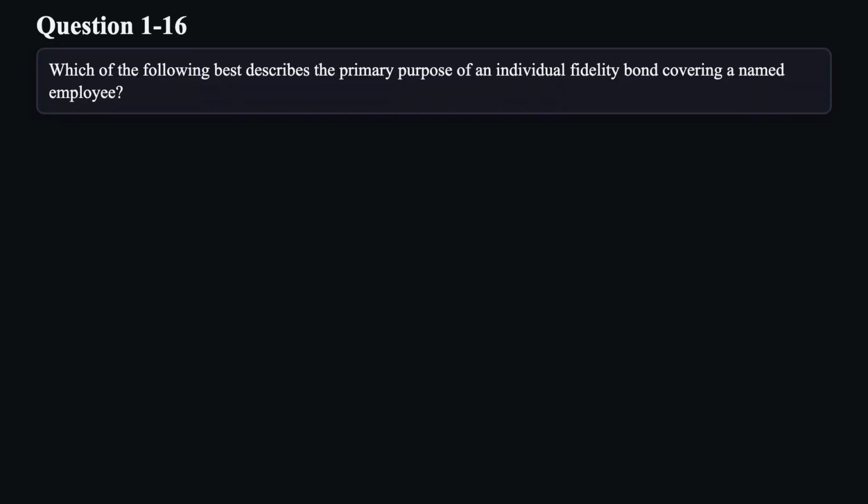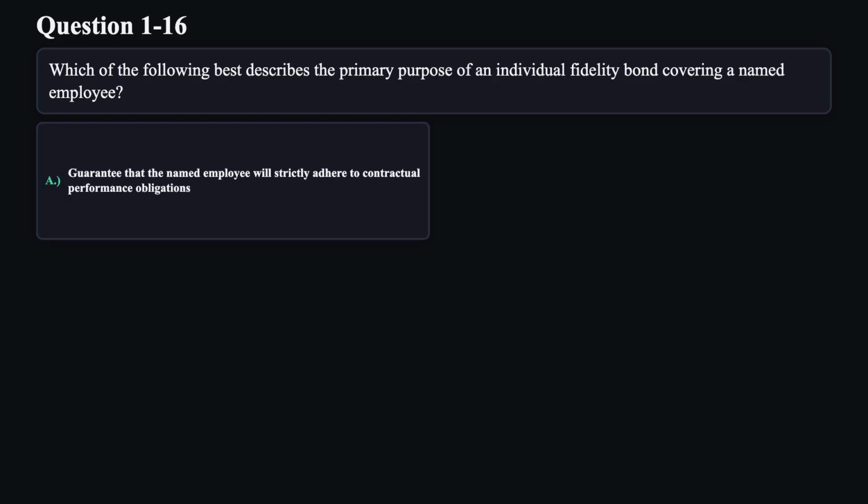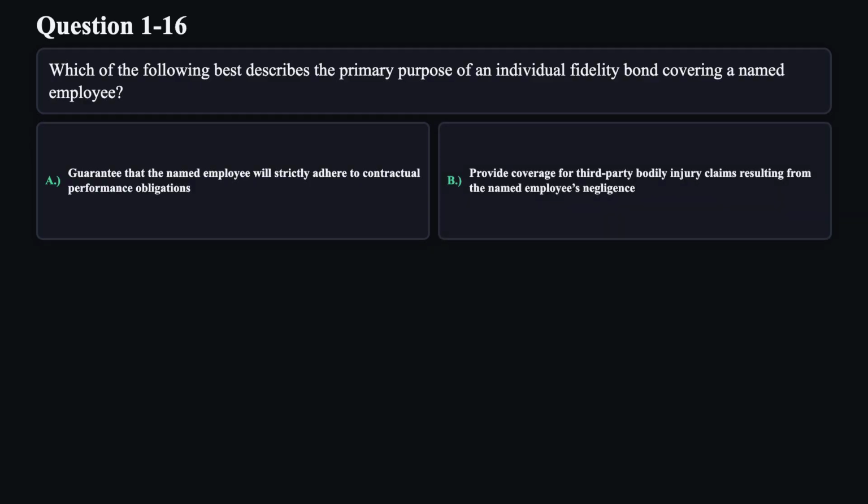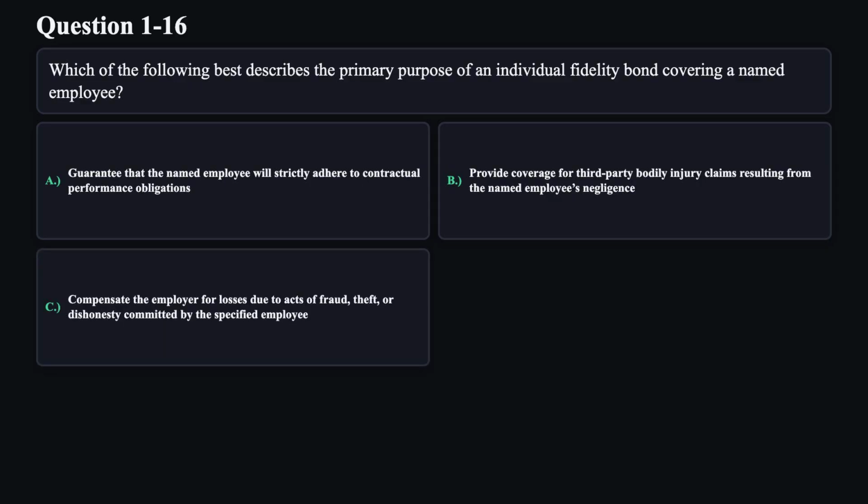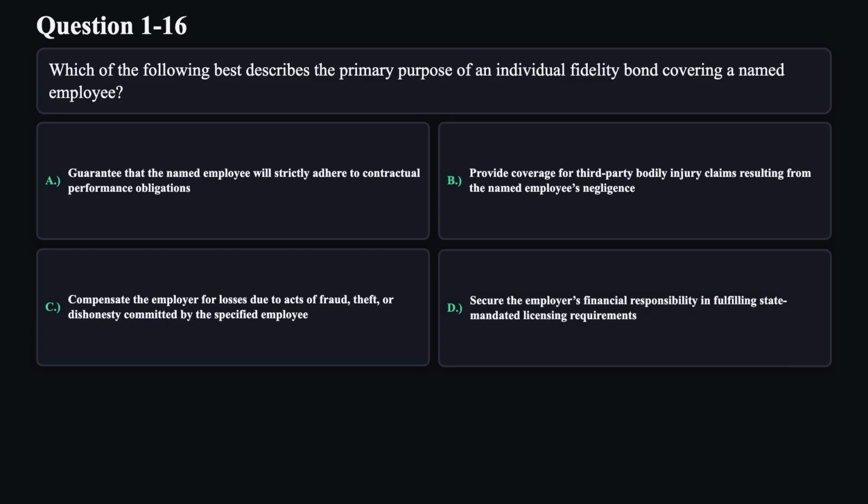Question 16. Which of the following best describes the primary purpose of an individual fidelity bond covering a named employee? A. Guarantee that the named employee will strictly adhere to contractual performance obligations. B. Provide coverage for third-party bodily injury claims resulting from the named employee's negligence. C. Compensate the employer for losses due to acts of fraud, theft, or dishonesty committed by the specified employee. D. Secure the employer's financial responsibility in fulfilling state-mandated licensing requirements.